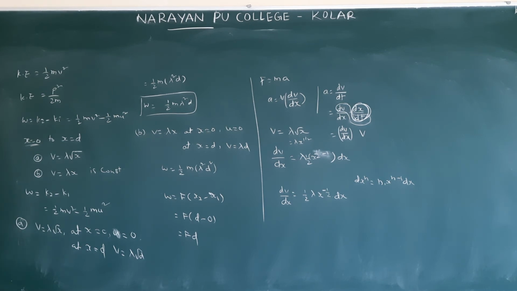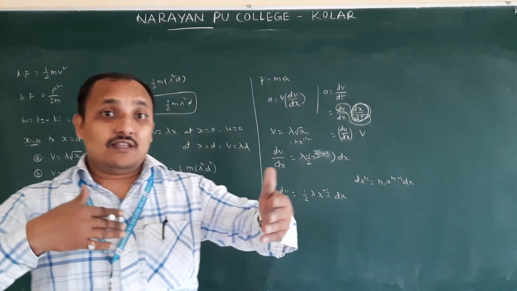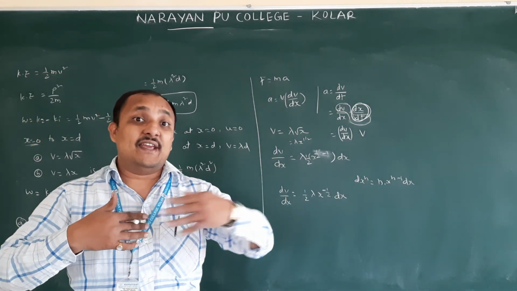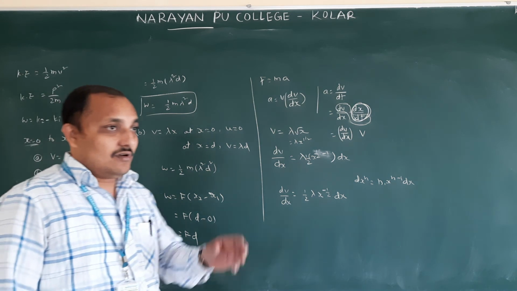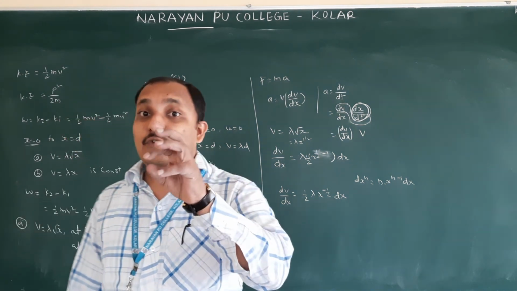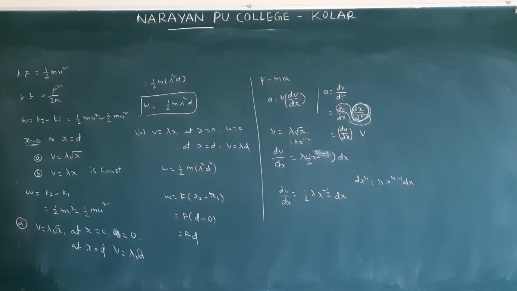Air resistance means, those who are going on a bicycle may feel it. If you are going on a bicycle in one direction and air is blowing in another direction, then you will feel some opposition offered by the air, isn't it? So that is called air resistance. Viscous force you will get in the properties of liquids lesson. So opposition offered by the fluid. Whenever an object is moving in a fluid, whenever you are swimming, opposition offered by the fluid is called viscous force. Opposition offered by the air is called air resistance. So that is about conservative and non-conservative forces.